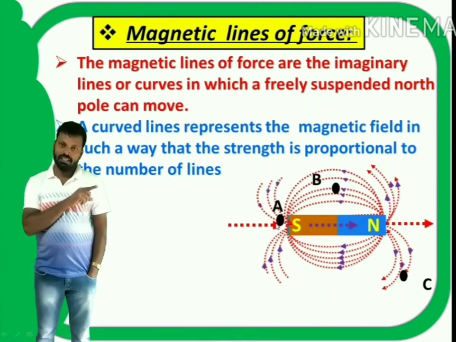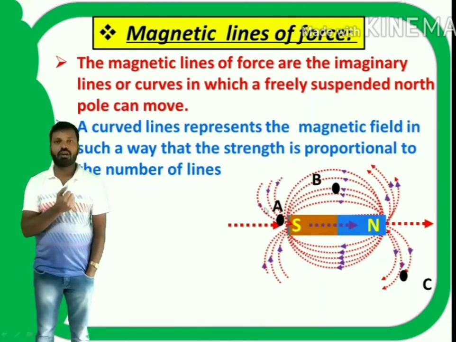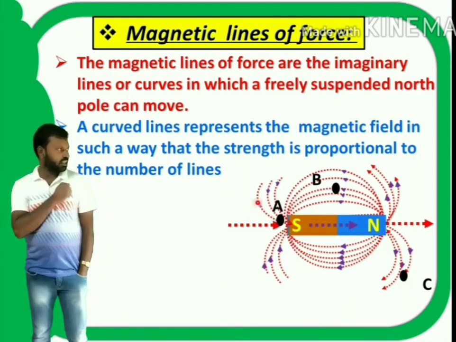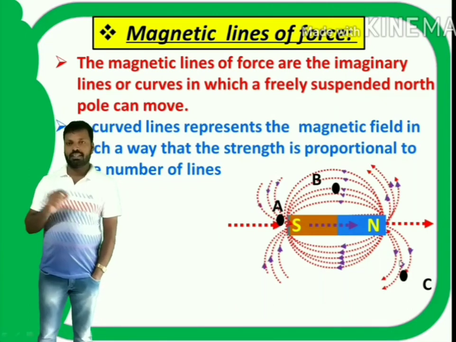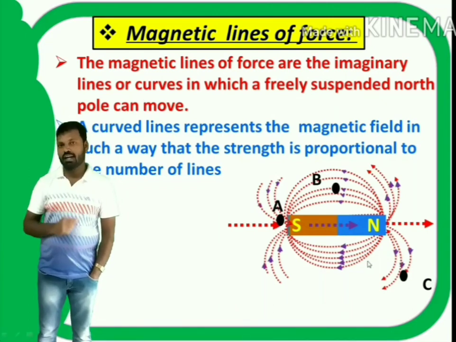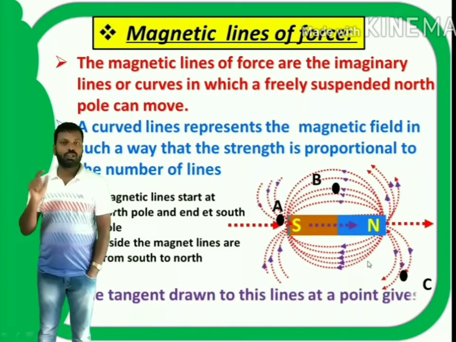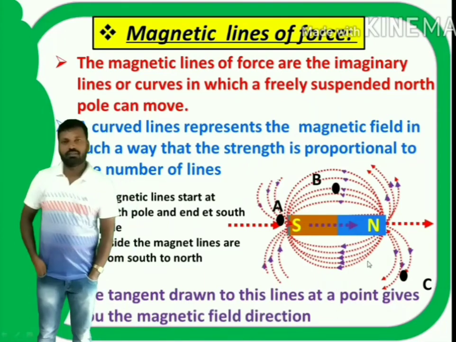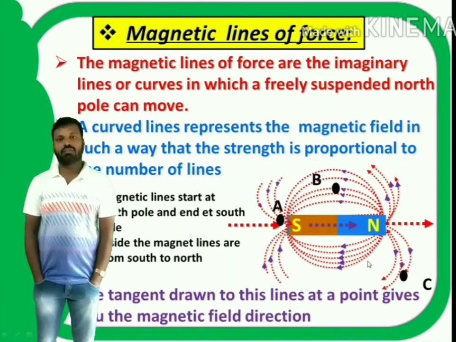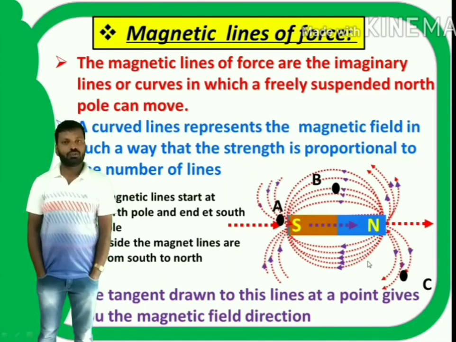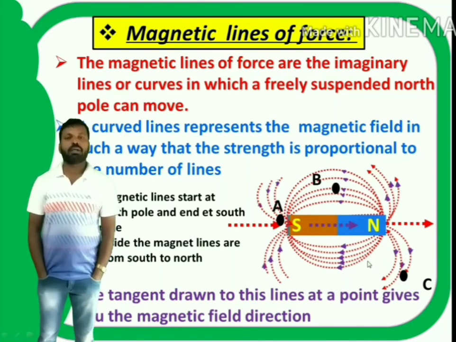If more lines are there, that indicates the field is stronger. If fewer magnetic lines are there, the field is weaker. The tangent drawn to the magnetic lines of force at any point gives the direction of the magnetic field.